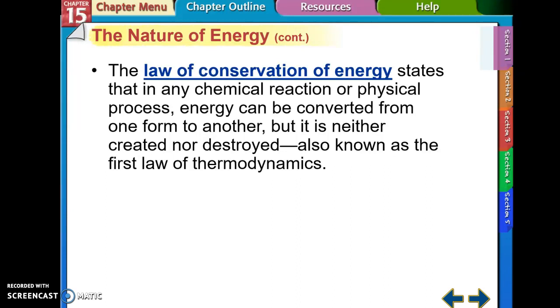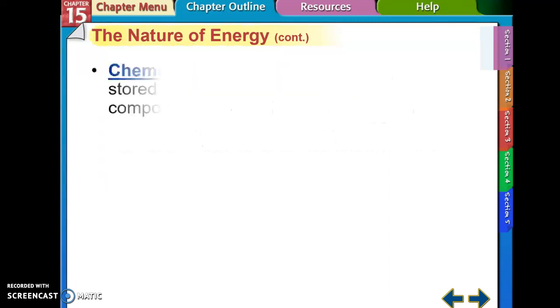This is the first law of thermodynamics. So, energy can neither be created nor destroyed. It is only conserved or transferred or converted. Any of those words would work.